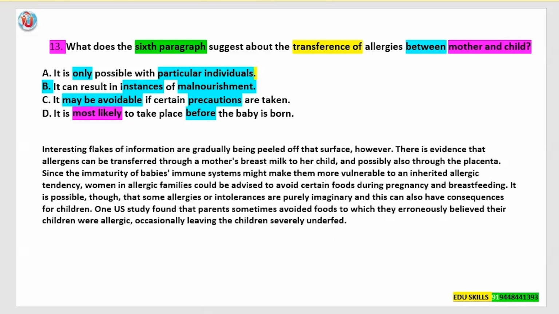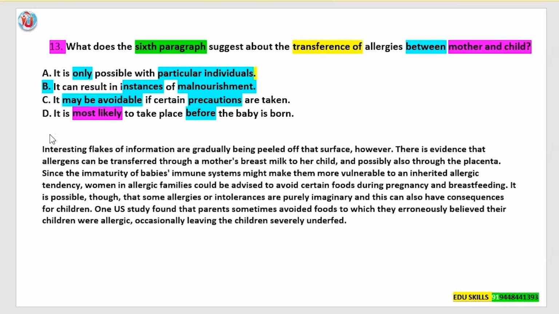The answer options are: answer option A, it is only possible with particular individuals. So here, there's an absolute "only" and "particular individuals." Next, answer option B, it can result in instances of malnourishment. So keywords are "instances" and "malnourishment." Next, answer option C, it may be avoidable if certain precautions are taken. This "may be avoidable" and "precautions."